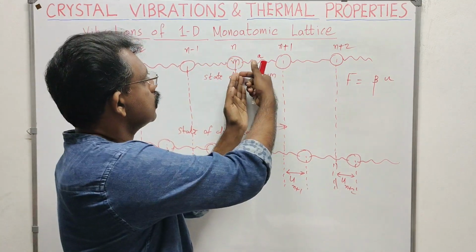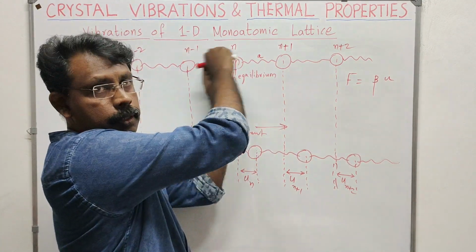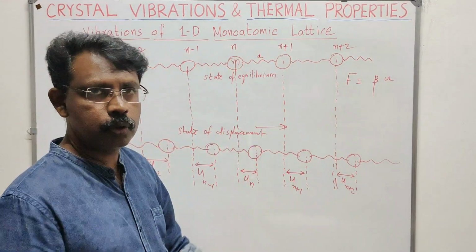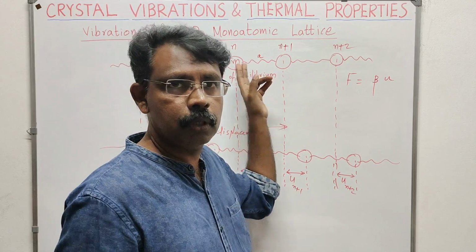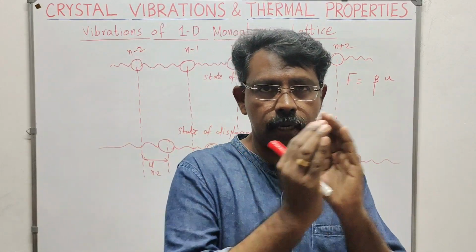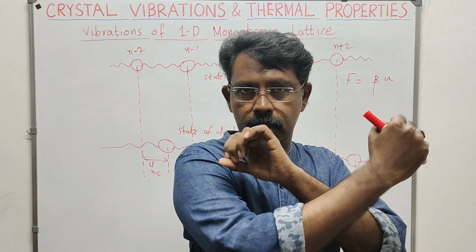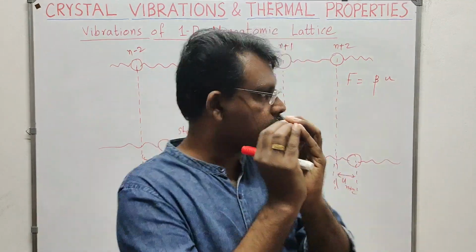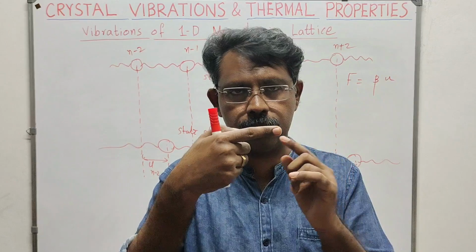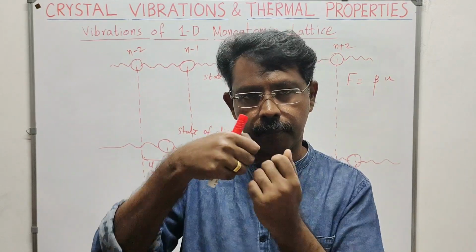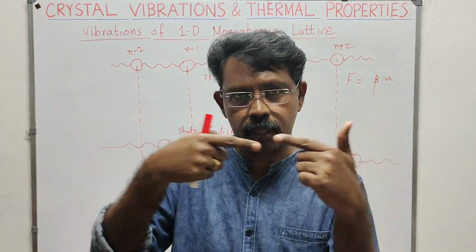So when this force is acting in this direction, there will be a force coming in this direction and also in this direction. When you take into account the net force on this atom, you will have to take the different forces towards the right and the left. So one force is acting in this direction, then there is a spring. We have to consider the net force.